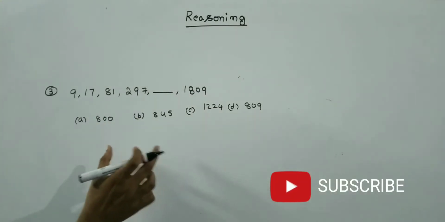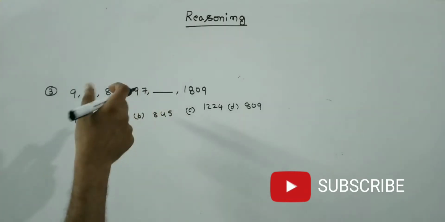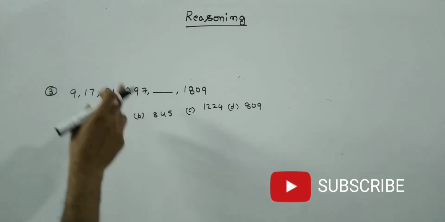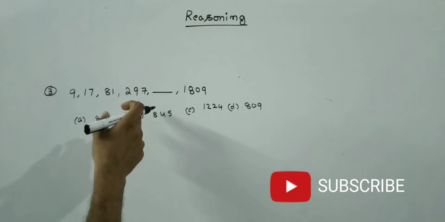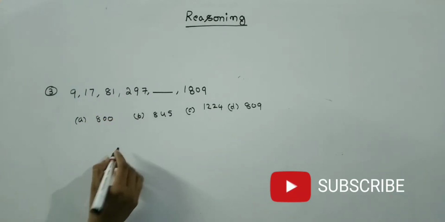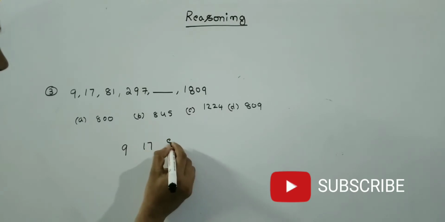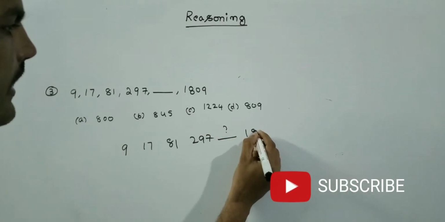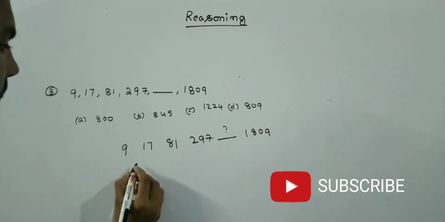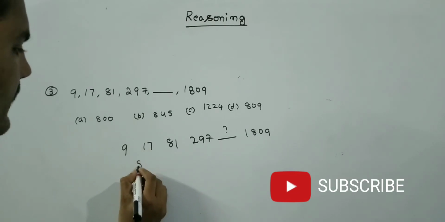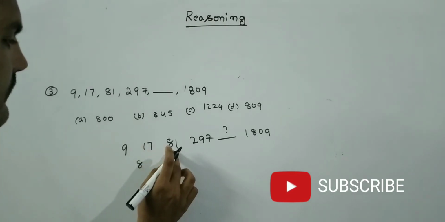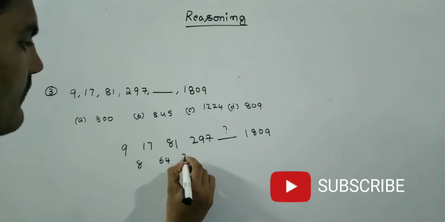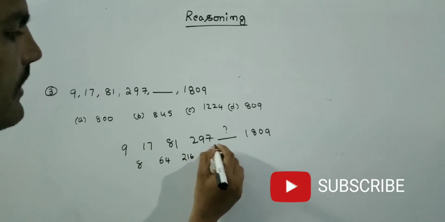Next problem. See friends, see the difference. While seeing itself, we can know that it is not an addition, it is not a subtraction. It may not be a division also. Either it may be a multiple or maybe a square or maybe a cube. See friends, 9, 17, 81, 297, then we don't know, then 1809. What is the difference here? 9 to 17 is 8. 17 to 81 difference, 64. 81 to 297 difference, 216.